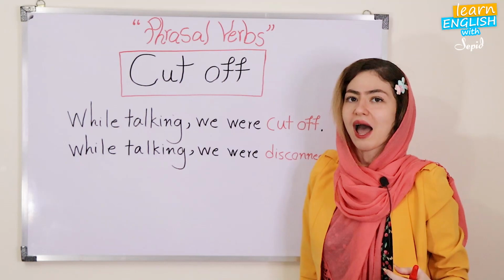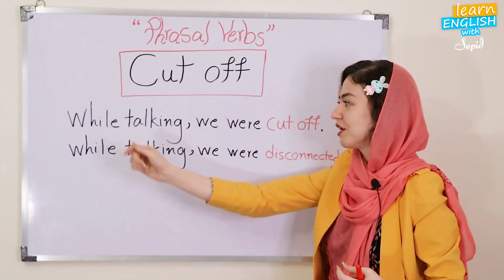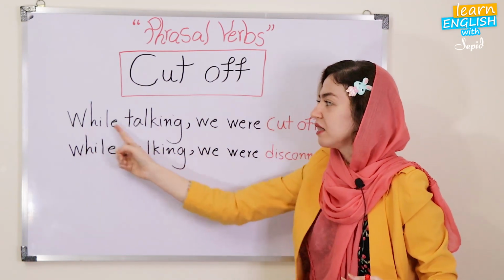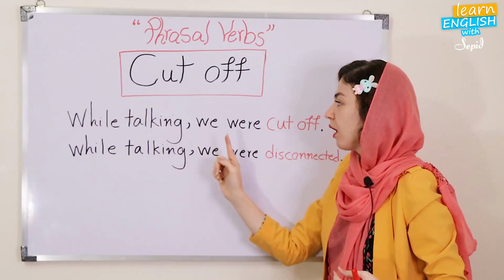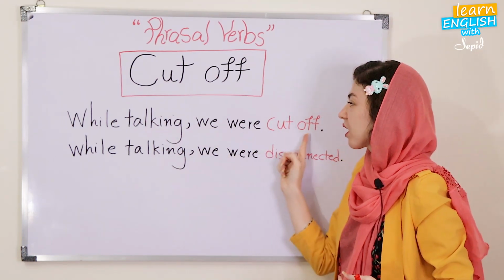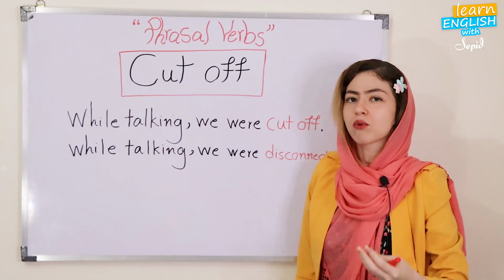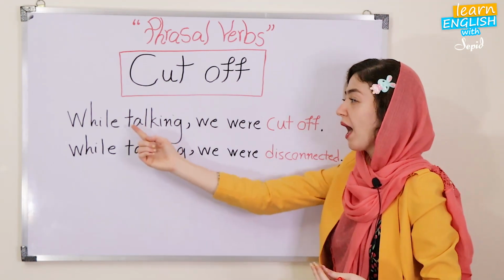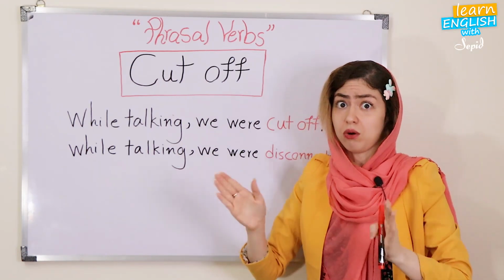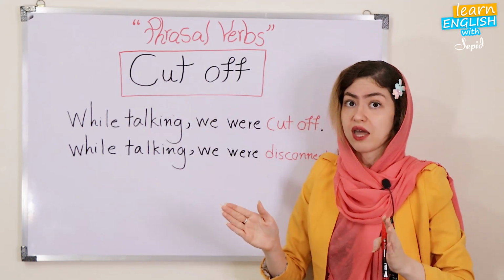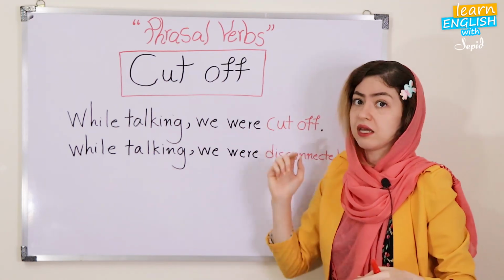Let's go to our example to learn more. While talking, we were cut off. So while talking, we were cut off? No, it's not the meaning here.